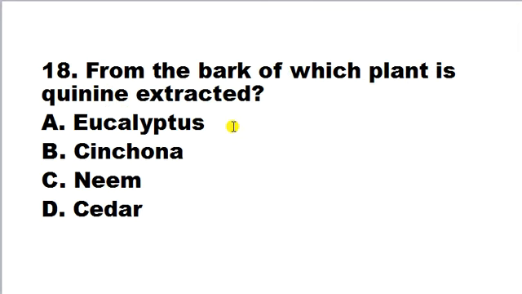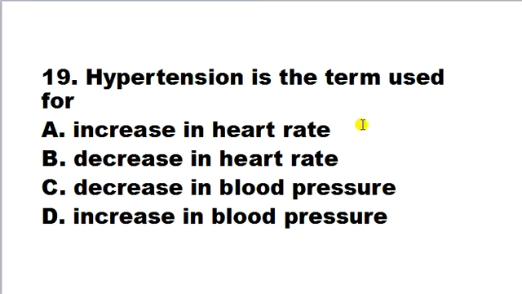From the bark of which plant is quinine extracted? A. Eucalyptus, B. Cinchona, C. Neem, D. Cedar. Friends, quinine is extracted from the bark of Cinchona plant. It is used for the treatment of malaria. So here correct answer is B.